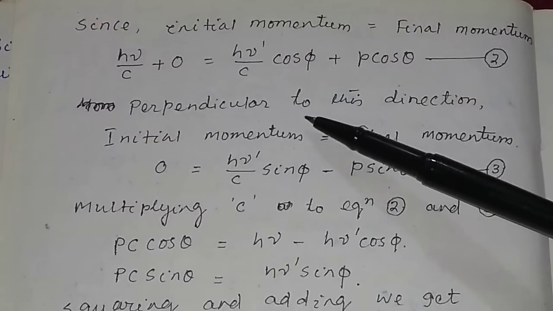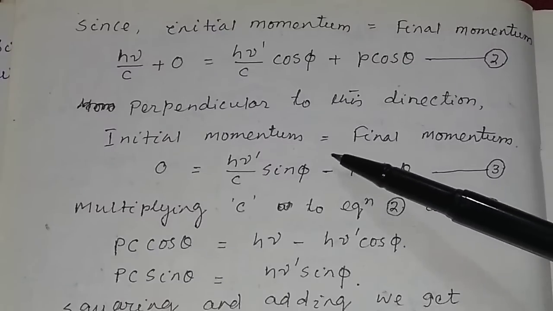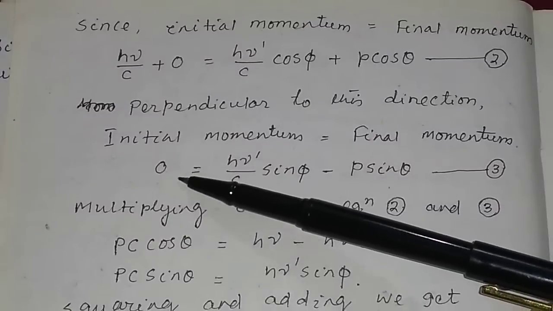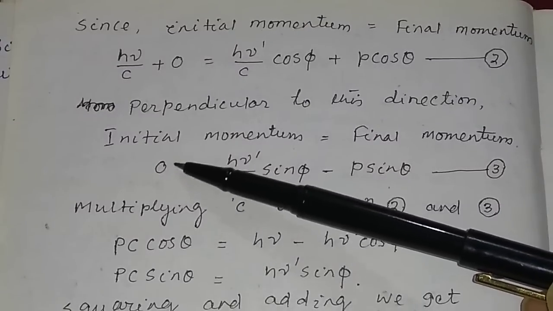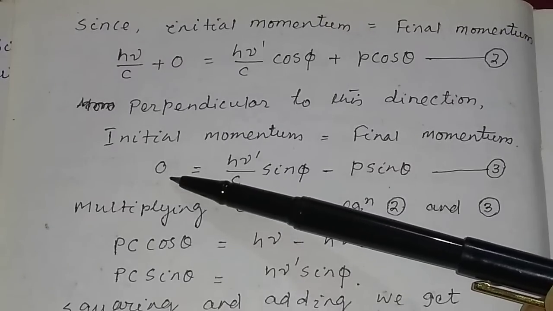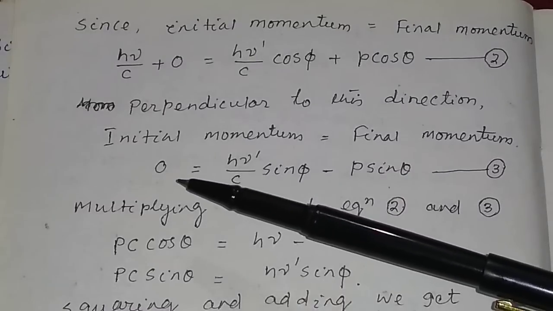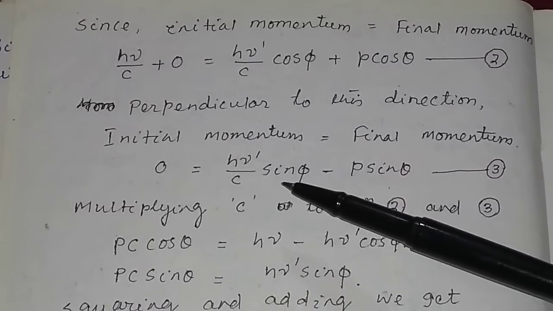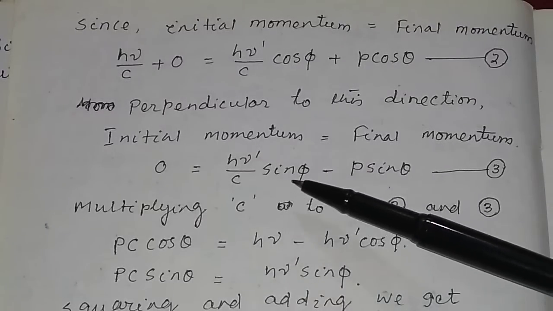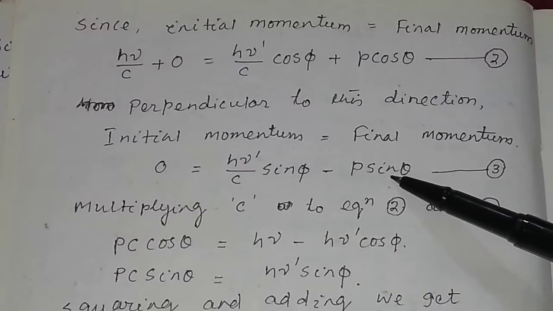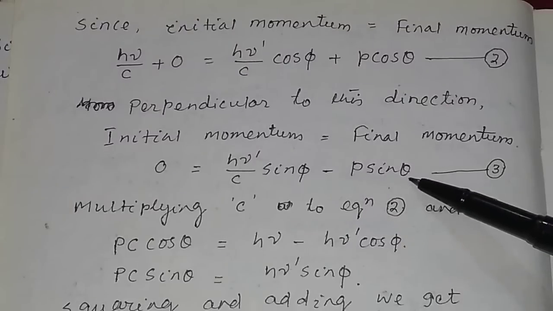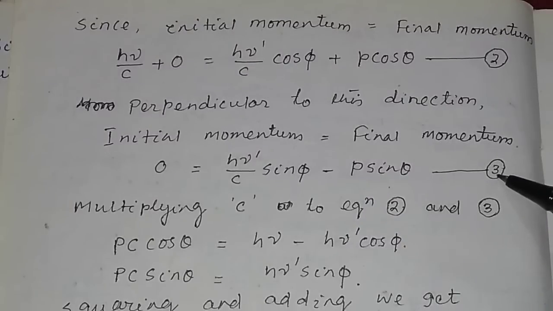Along the y-axis, or the perpendicular direction, similarly initial momentum is equal to final momentum. Since the electron and the photon have no component along the y-axis initially, the initial momentum is 0. The final momentum for the photon will be h nu dash by c into sin phi, and for the electron, since it is along the negative y-axis, it is minus p sin theta. So this is equation number 3.